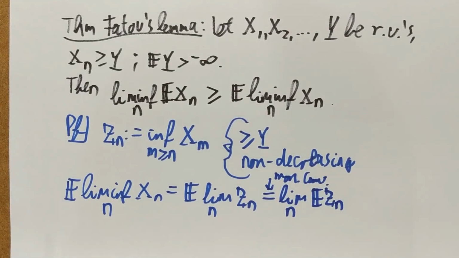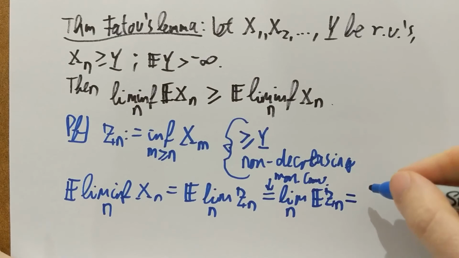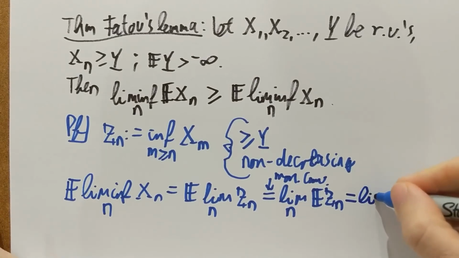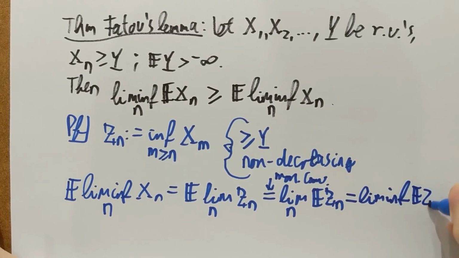First of all, it swaps, but also the expectation of Zn is monotone non-decreasing, so the limit exists. And then, if we have a limit, the limit is always the same as the lim inf. For any convergent sequence, the limit and the lim inf are the same. So then I have the lim inf of E of Zn.